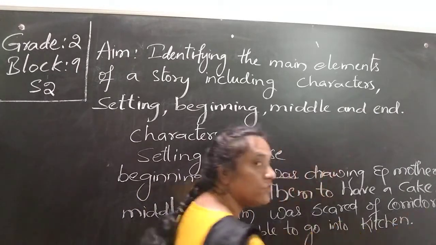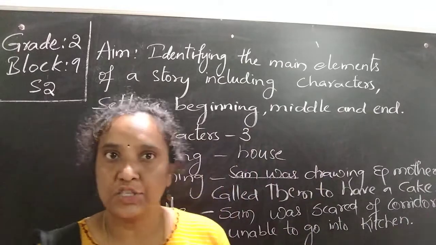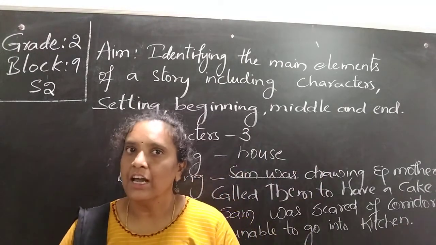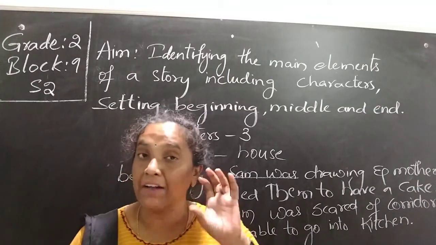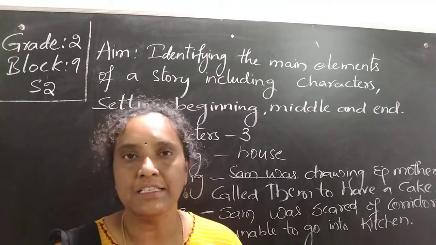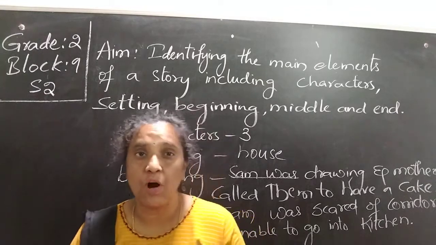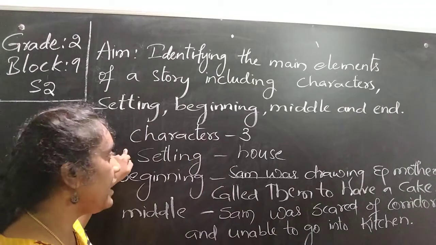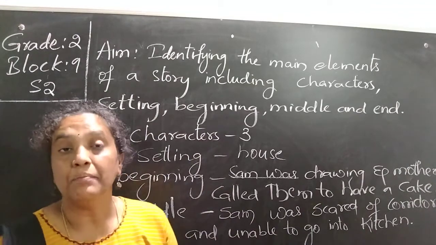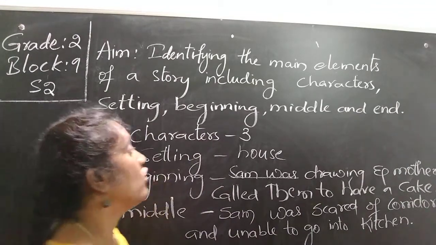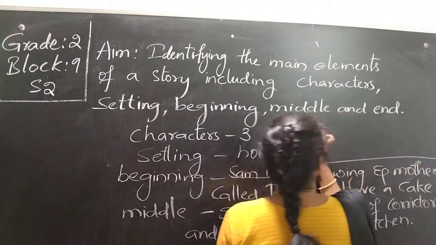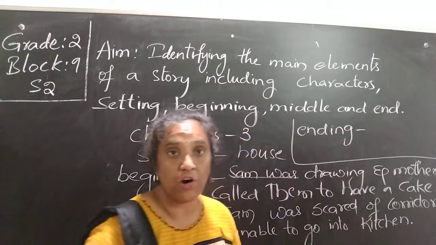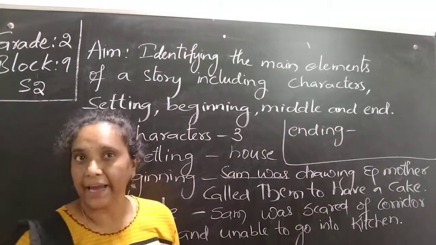Now what happened in the ending of the story? Still, is he afraid of that? No, he is not at all afraid of that. In the ending of the story, he crossed the corridor and he won the cake. So that is the ending of the story. Children, you want to try to find the characters, setting, beginning, middle and also the ending of the story. You can find a moral: when we are not frightened of something, we are going to gain something.